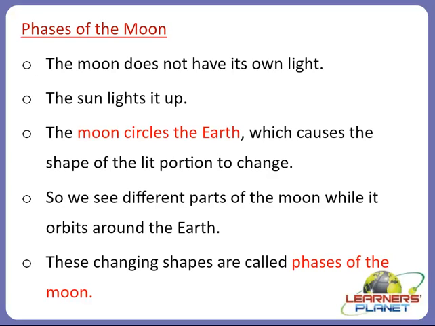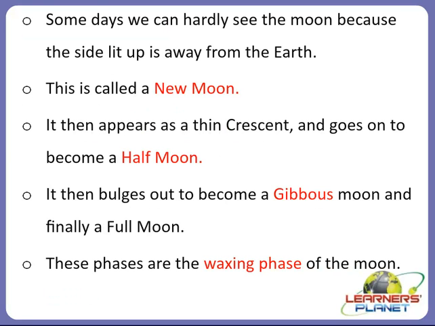So what type of changes occur on the moon? What type of phases are there of the moon? Yes, some days we can hardly see the moon because the side lit up is away from the earth, and sometimes it appears darker, sometimes half dark, or sometimes fully dark, right?